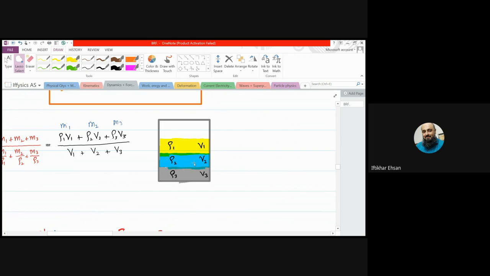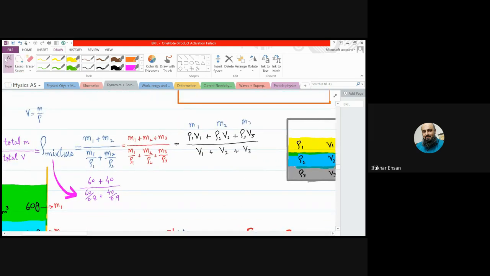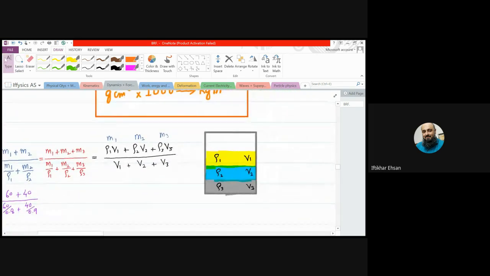Sometimes it could be the opposite. We are given three materials where, rather than masses, we are given volumes and densities. Again, our main formula is total mass over total volume. So for total volume we will add the volumes straight away. But for finding mass, density is mass over volume, and mass is density multiplied by volume. So for individual masses, the first mass will be first density multiplied by first volume. Same goes for the second, same goes for the third, and the plus means this will tell us the total mass.